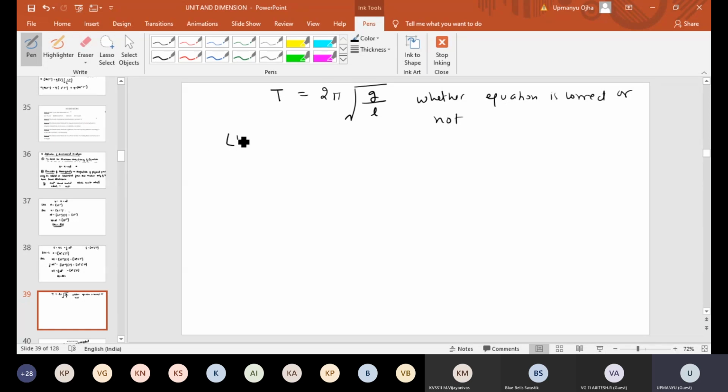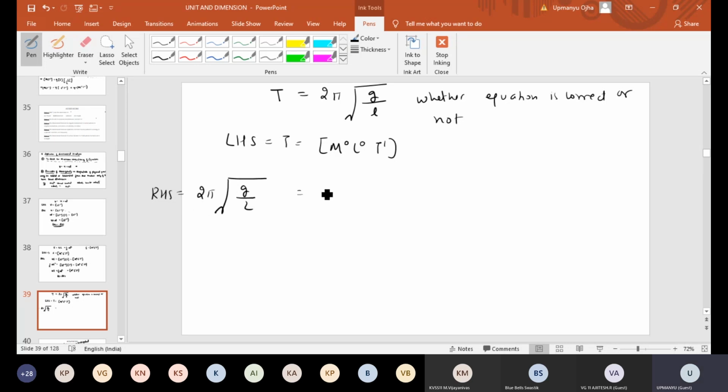Left hand side is time period. So the dimension formula of time period would be what? T, that is M0 L0 T power 1. So LHS is M0 L0 T power 1. Now 2 pi is dimensionless, we don't consider dimensionless. Now go for root L by G. So we can write here root L by G, 2 pi. That is RHS.